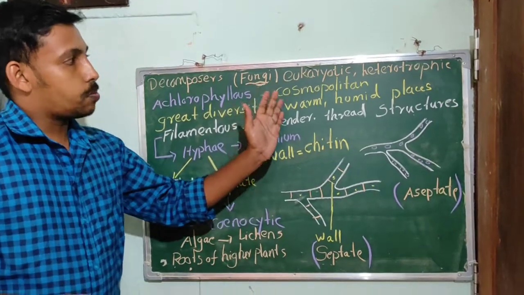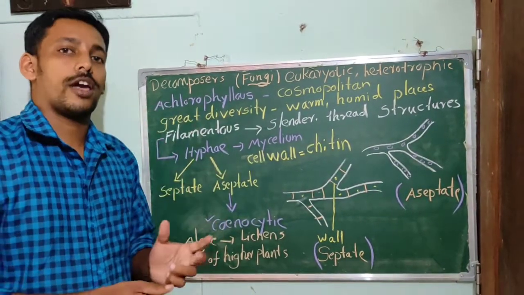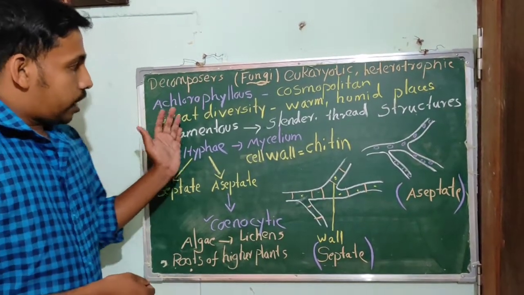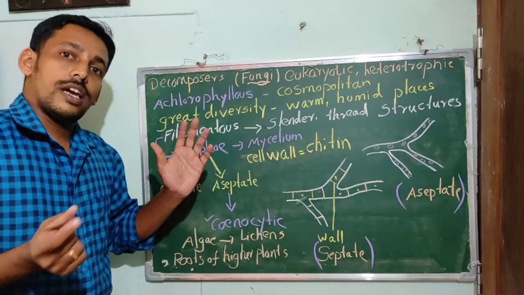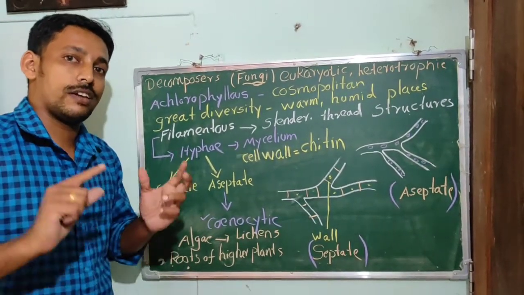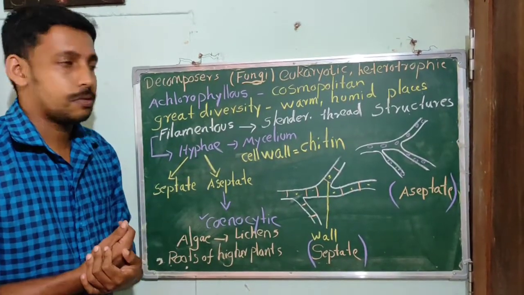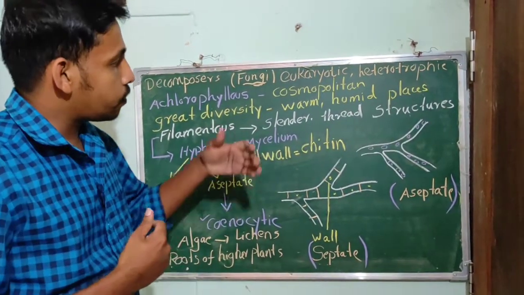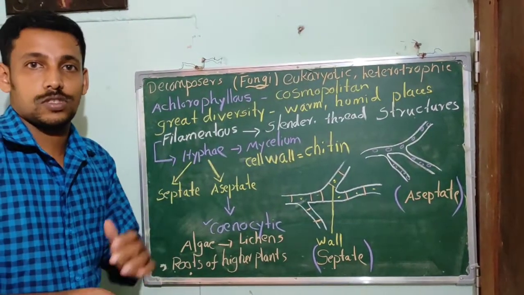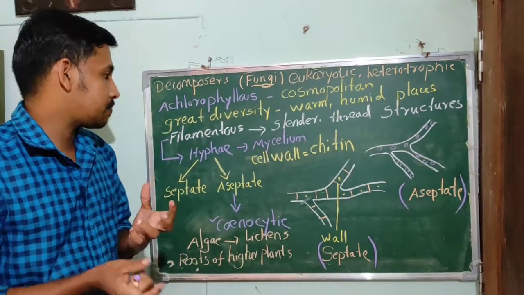And they are cosmopolitan in their distribution. They can be found in a wide variety of habitats. And they show great diversity in their morphology and habitat. So in their morphology and habitat, we can see greatly diverse forms of fungi. And they prefer to live in warm, humid places.